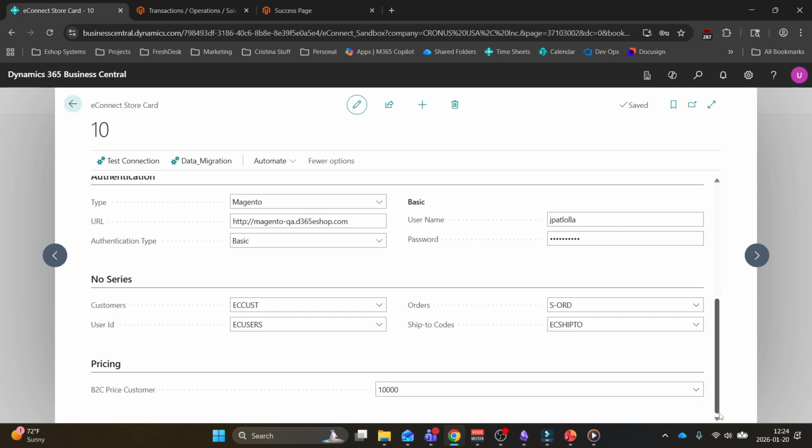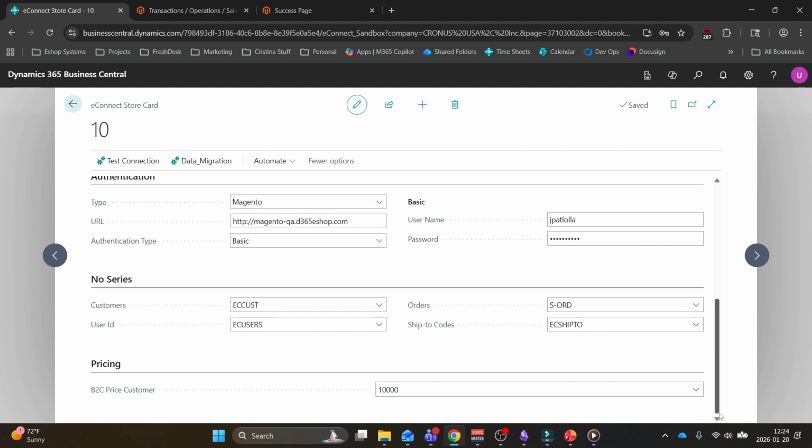And down here we have your authentication settings for your storefront. This is how Business Central connects to your storefront. We also have this number series settings. This allows you to set a prefix for Business Central activities in order to identify activities related to this storefront. So for example, all customers created by this store would have the prefix ECCust.